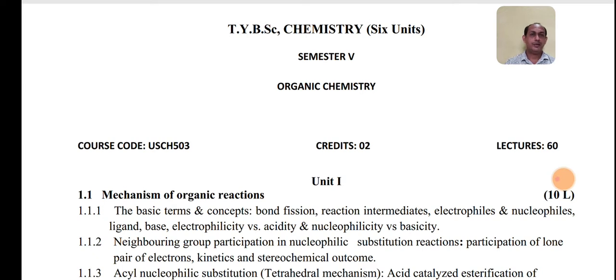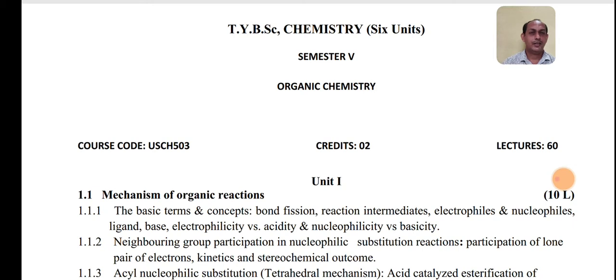In the last video, we have seen the overall course content for TYBSc class, subject-wise, for 5th semester and 6th semester, for theory and practical course. Now, in this particular video, I'd like to highlight the organic chemistry paper, that is the third paper. It has the course code US CH 503. It will be for 60 lectures.